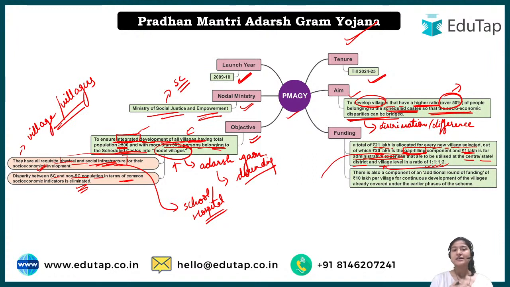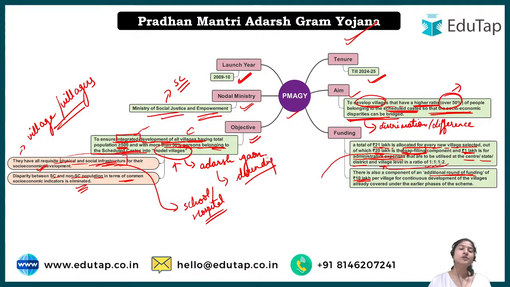And secondly, this 21 lakh would be provided when this particular village comes under the scheme. But that is a one time thing, this 21 lakh. It is not that under 21 lakh only any village would be developed, right? So after that there is also an additional round of funding. Once 21 lakh is provided, if it feels like more money is needed, then 10 lakh would be given for the continuous development.